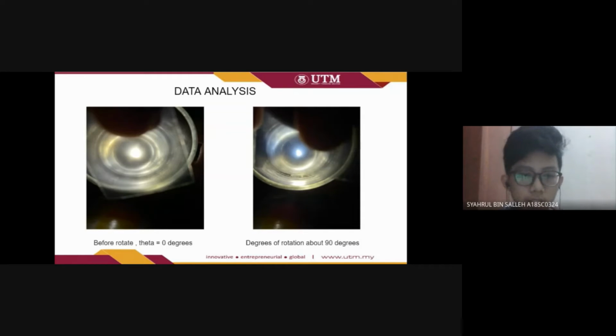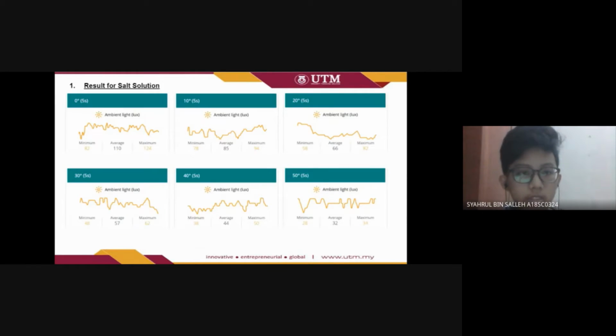For the data analysis, this is what we see when using the polarizer and the analyzer. And this is the result for the salt water.